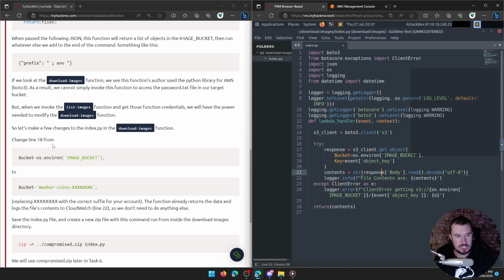Okay, so it says change line 18 from bucket OS environment, we want and get the image bucket, and we're updating it to just set the bucket to the coin. So instead of targeting the image bucket, we're going to target the crypto wallet bucket is what we are changing there. So we need to go ahead and grab that information.